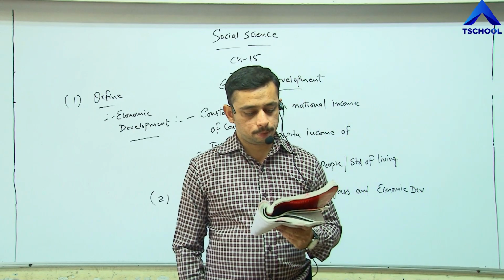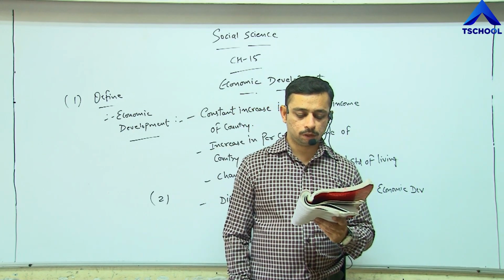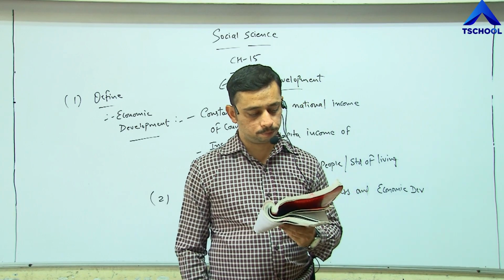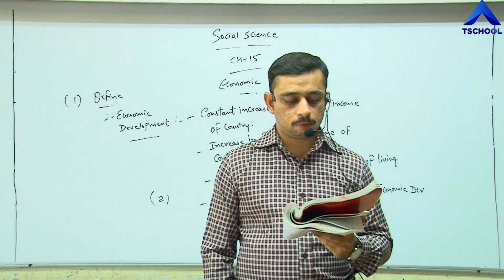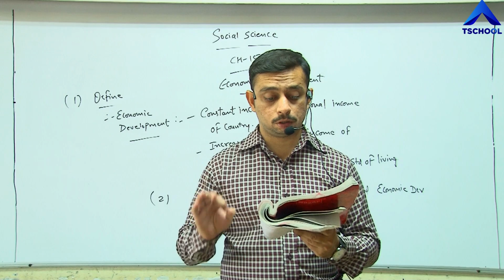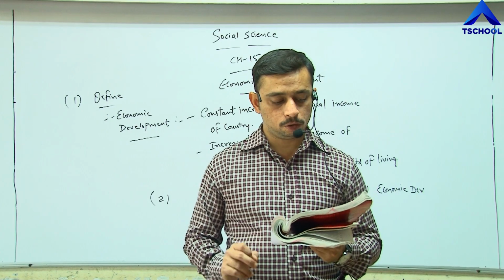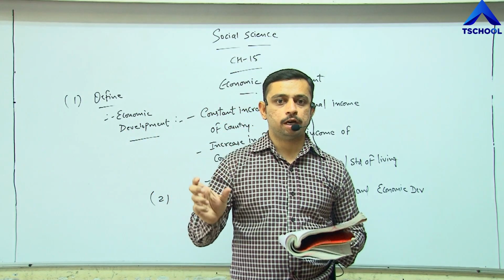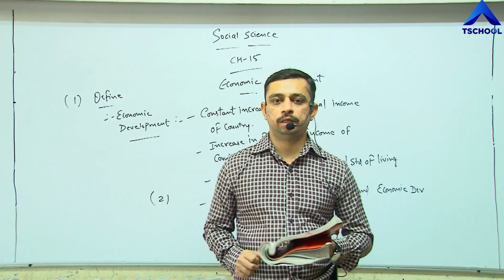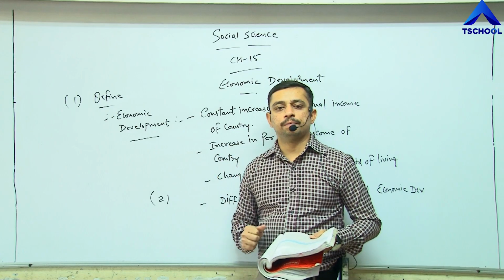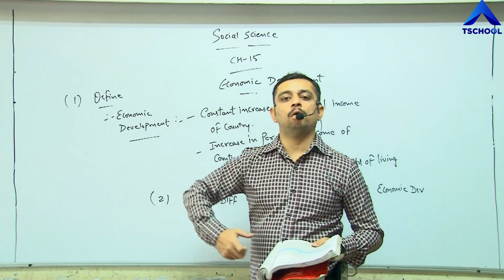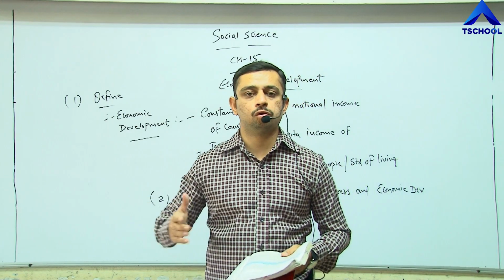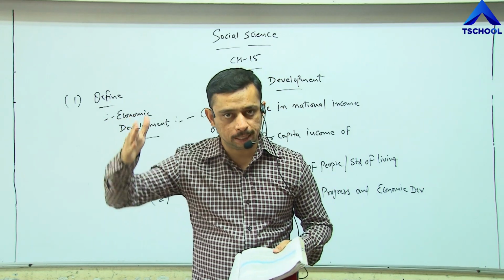This is called economic development. Total income of the country is called national income. By dividing the total income of the country by the total population of the country, we obtain per capita income. But what happens? The population constantly increases, so the value of money is constantly decreasing.